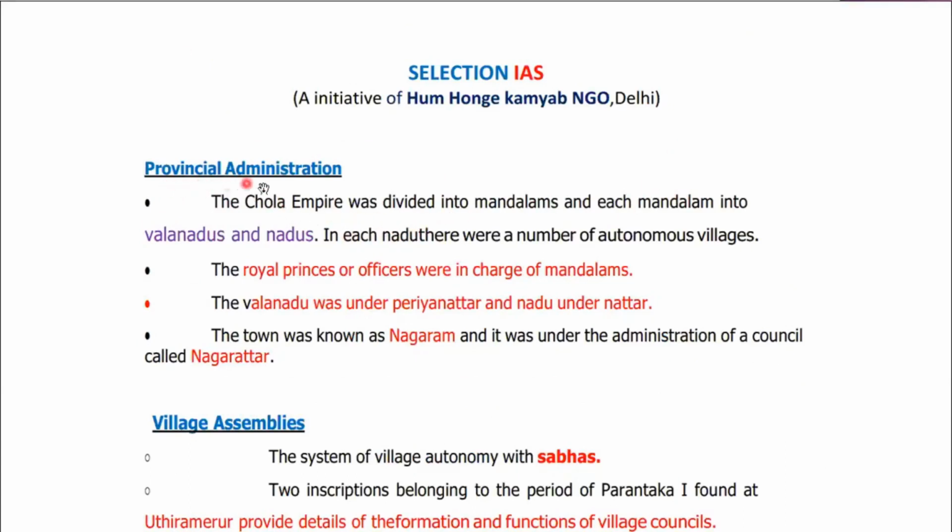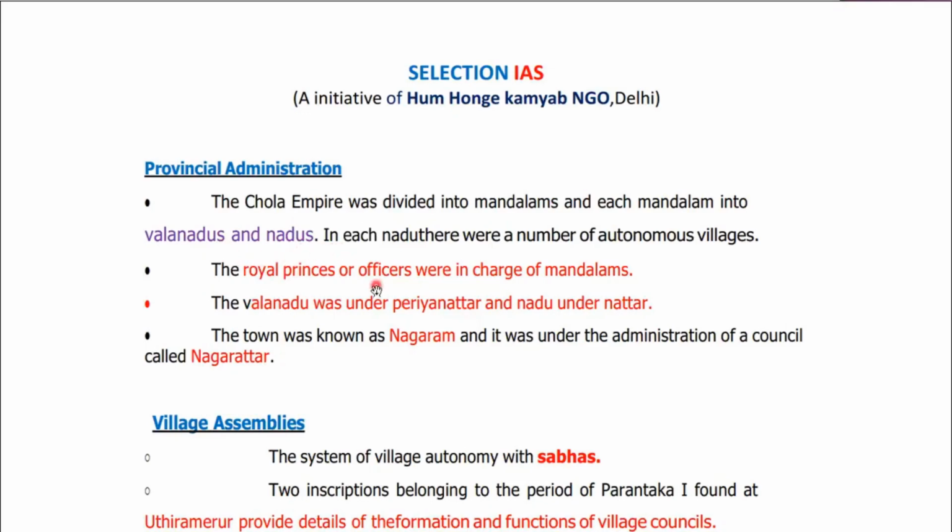And also the provincial administration. Provincial administration was divided into different mandalams, and further, mandalams were divided into Valanadus and Nadus. I think this part we missed last time. No problem. So this whole Chola Empire was divided into mandalams. Mandalams means provinces. And further, all these mandalams were divided into Valanadus and Nadus.